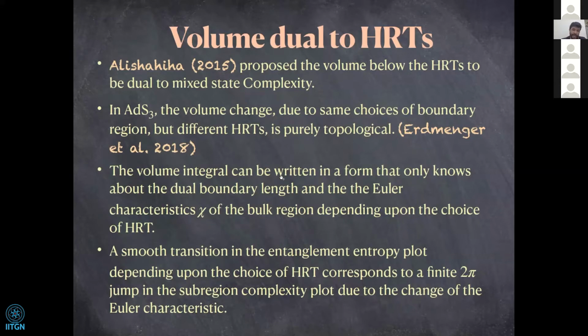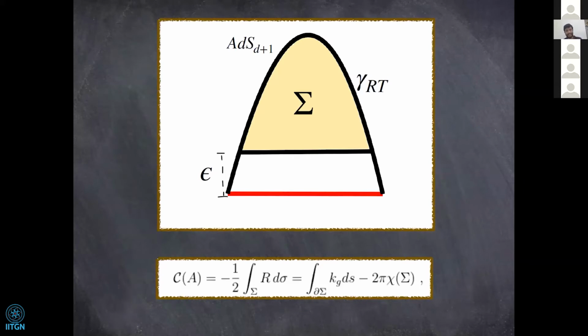So a smooth transition in the entanglement entropy plot, depending upon the choice of HRT at different times, corresponds to a finite 2 pi jump in the subregion complexity plot due to the change of the Euler characteristic.